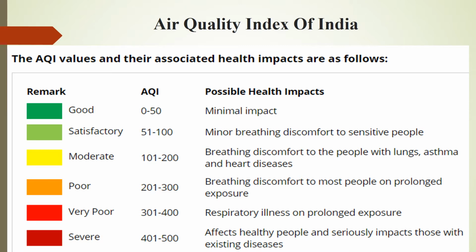Air Quality Index of India. An essential indicator to study and evaluate air quality is the Air Quality Index. Government organizations use AQI to share with the public how polluted the air currently is or how contaminated it is predicted to become. The overall quality of the air is computed by AQI on a scale ranging from 0 to 500. The range is divided into 6 levels as shown in this table. These levels show the influence on human health. A good air quality is represented by a low number, while a worse air quality is represented by a high number. Coming to the next slide,